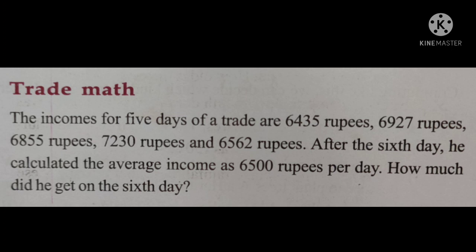How much did he get on the 6th day? What is the meaning of the question? Yes, the income of 5 days of a trade is given. Also he calculated the average income per day, that is 6,500 rupees. Next he wants to find the 6th day income.